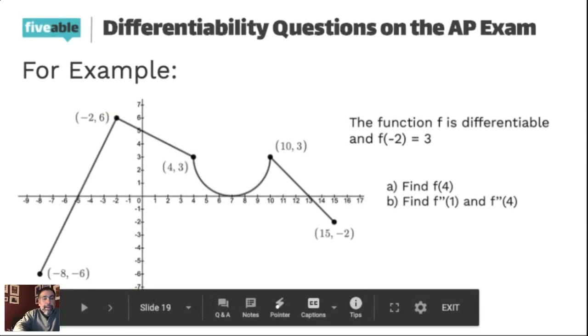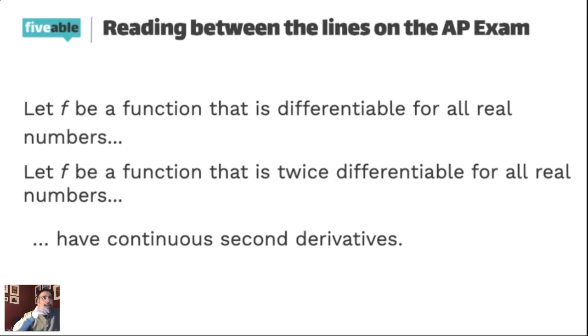Okay, so just to wrap up, a couple of other things you should be aware of on the AP exam. A lot of problems start off, and this was one of the questions I saw earlier today, by saying let f be a function that's differentiable for all real numbers, or let f be a function that's twice differentiable for all real numbers, or so and so have continuous second derivatives. This is all ways of saying your function doesn't have a cusp, or your function is continuous. If it says it's differentiable, then you know it's continuous automatically.